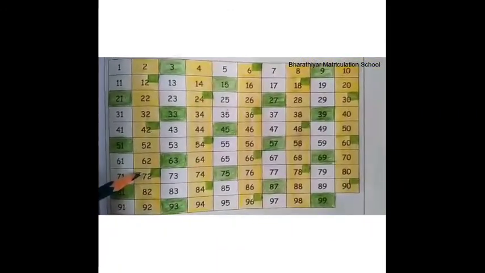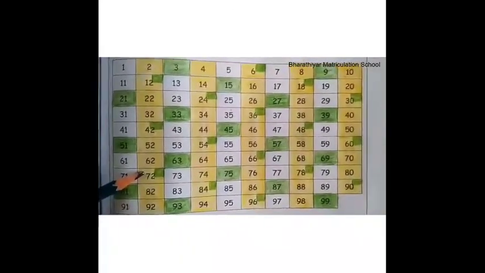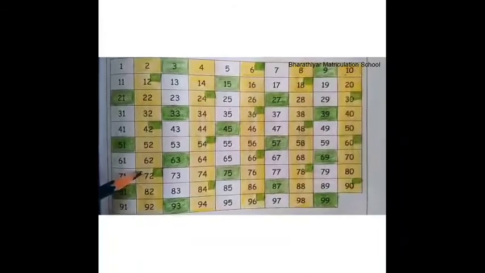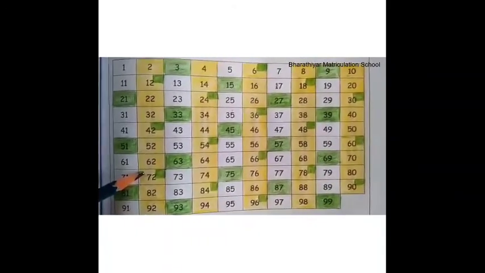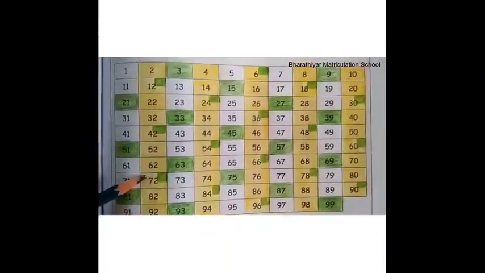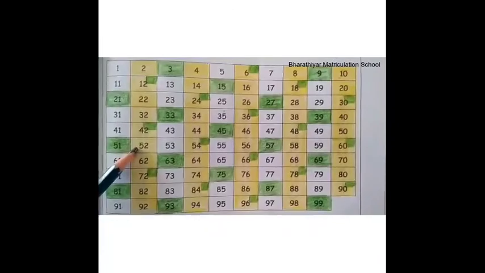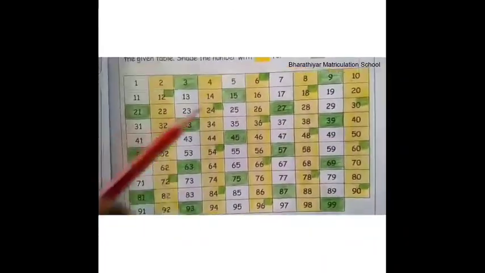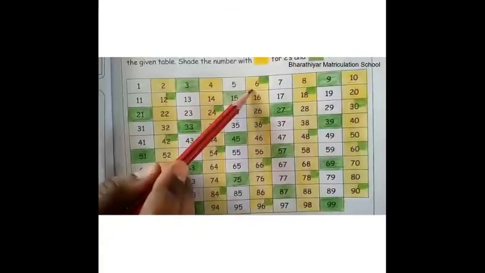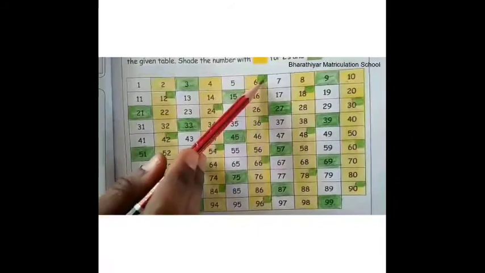Children, using the above colored number chart, we have to find the numbers that are colored with more than one color. That is, the number should be colored with both yellow and green. Children, what are the numbers that are colored with both yellow and green? Yes, number 6. It is colored with both yellow and green.